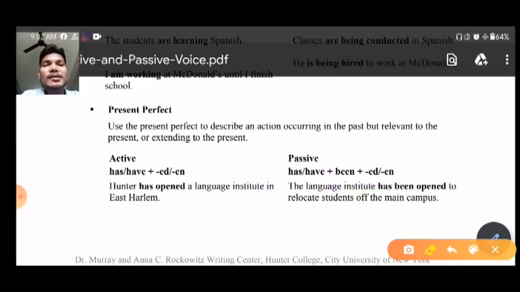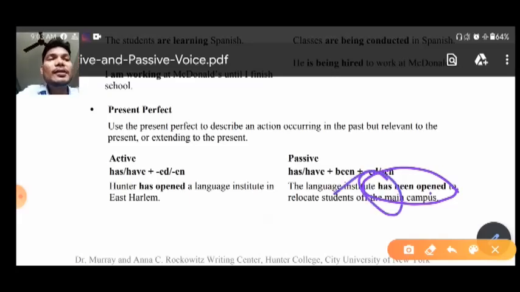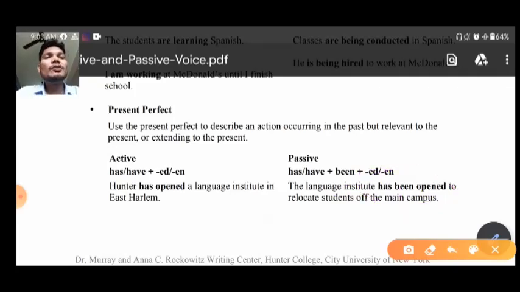So I have taken the same example. The language institute has been opened. You can see here, has been opened. If institutes were there, you could use have, but here we already have a singular, that's why we are putting has. Very simple things. So the language institute has been open to relocate students of the main campus.